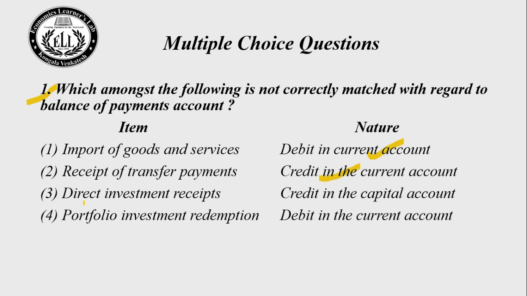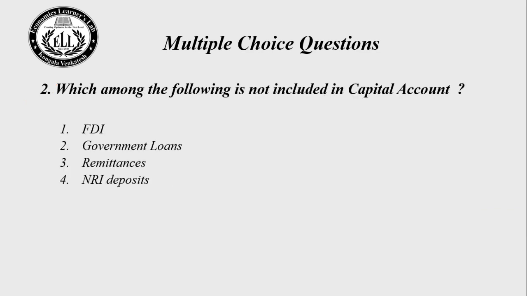Choice number 3. Direct investment receipt, credit in capital account. Yes, this is also true. Choice number 4. Portfolio investment redemption, debit in current account. No, this is not current account, this is capital account. So the right answer for this question is choice number 4. Let us go to the next question.